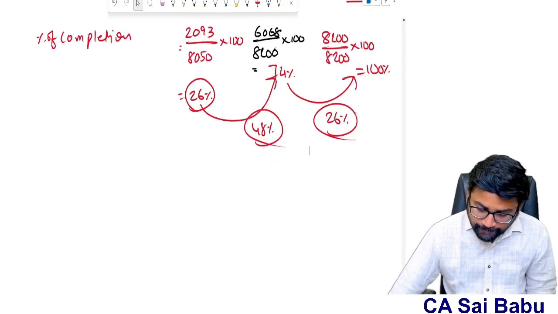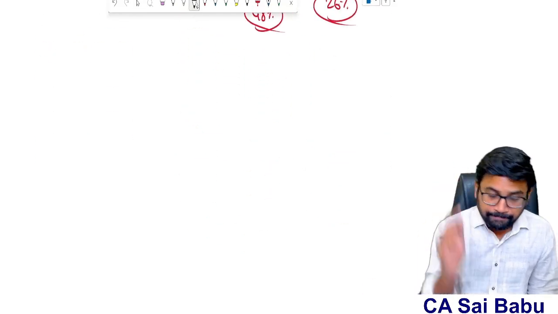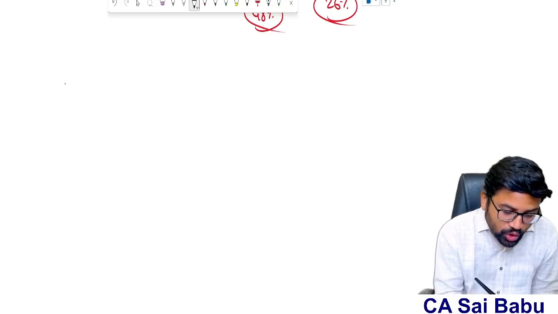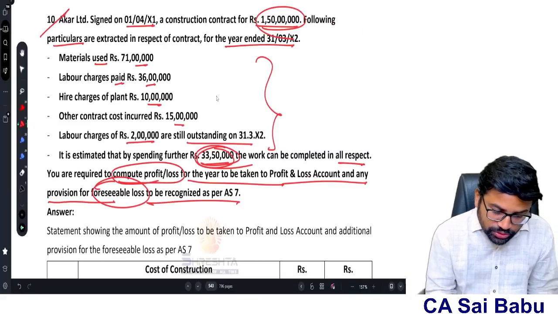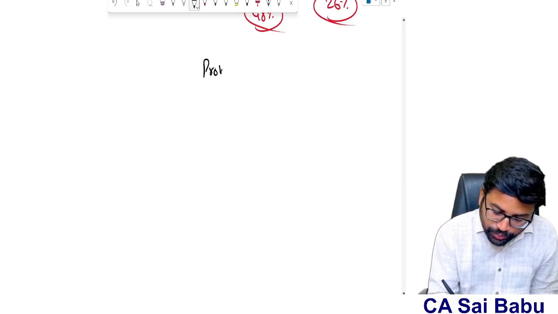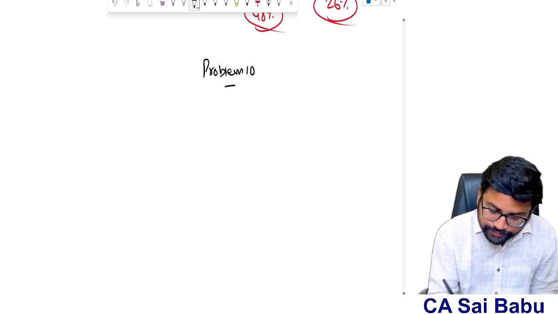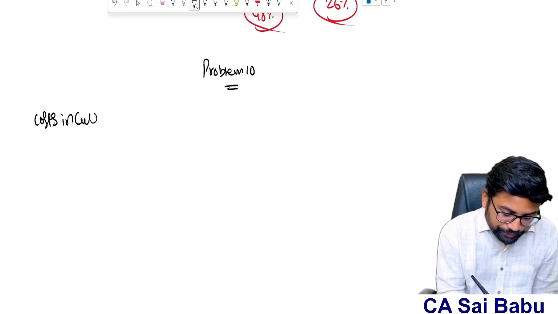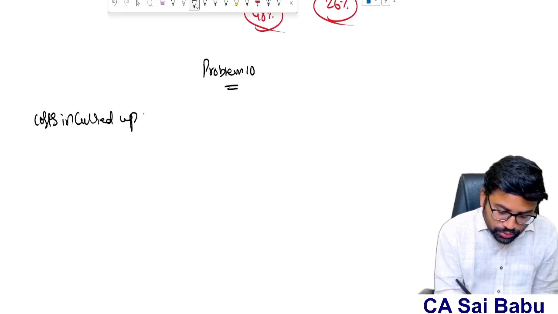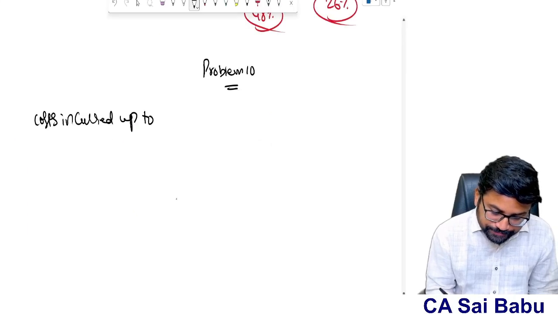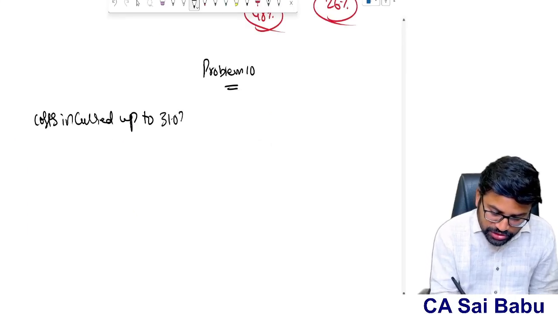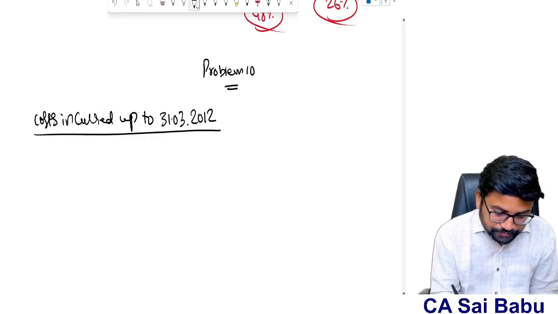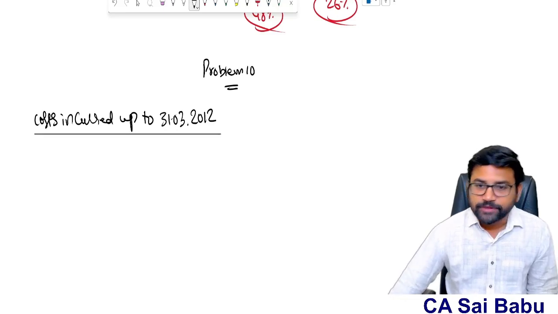So always first try to find out, problem number 10, the cost incurred up to the reporting date, that is 31st March 2012. So cost incurred up to 31st March 2012, sir.